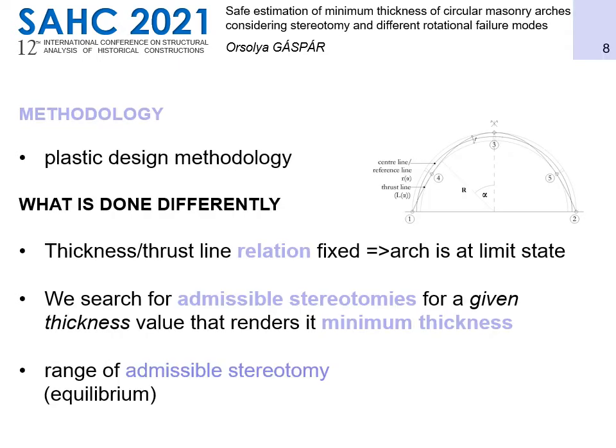We apply the so-called plastic design methodology and assume a certain kinematically admissible arrangement of the plastic hinges. It is important to emphasize that within this framework, the relation of truss line and thickness is fixed. The arc is assumed to be at its limit state. Hence, instead of searching for thickness values, we search for admissible stereotomies for a given thickness value that renders it minimum thickness. The range of admissible stereotomies is defined based on equilibrium constraints, as briefly demonstrated on the next slide.